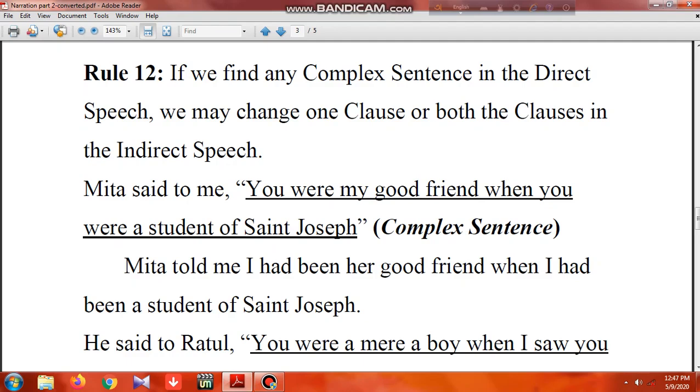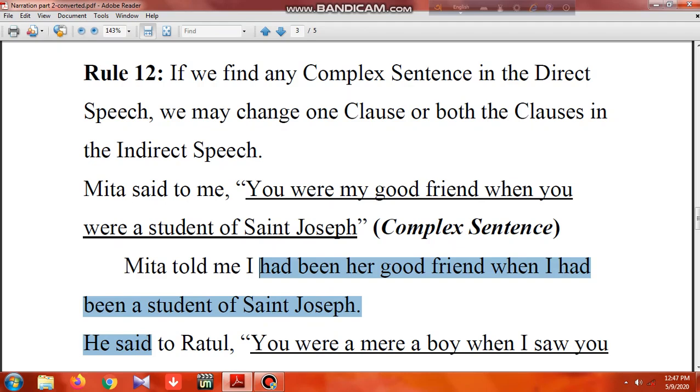So if you want to change it to indirect speech, what to do? We'll change both clauses of the complex sentence. What comes for said to? We know that it is told. So Mita told me that I had been her good friend when I had been a student of Saint Joseph. Simply, for you we took I, and for my we took her. This follows the second subject.